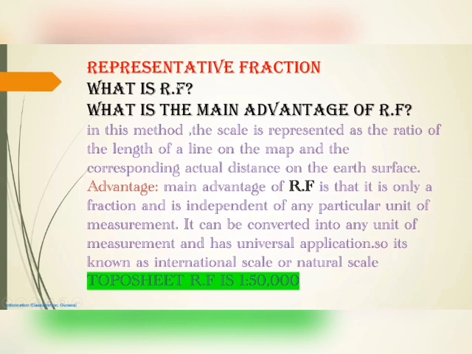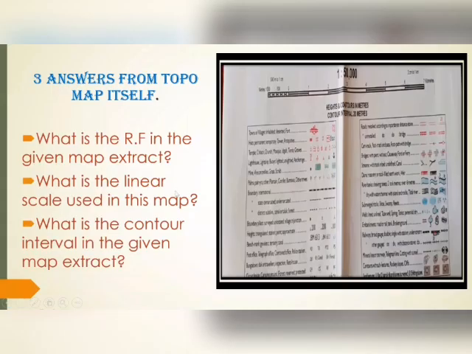So here: what is RF, and what is the main advantage of RF? These two questions, the students should learn by heart from your textbook or the reference books. And the topo sheet RF is 1 is to 50,000. Three answers you will get from a topo sheet. Here is the key of the topo sheet I depicted. These three answers are very beneficial for the children, so please understand them very well. What are those three answers? Three answers from the topo map itself.